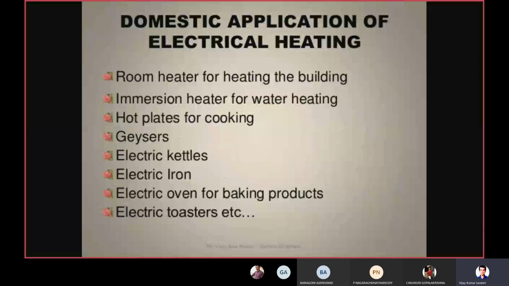Immersion heaters: whenever we insert the heating rod into the water and switch on the supply, after some time the water gets heated up. That is electric heating. Next one is hot plates for cooking. You can find electric stoves which are heated by the passage of electric current. Similarly, geysers, which we all know and use in our daily life.